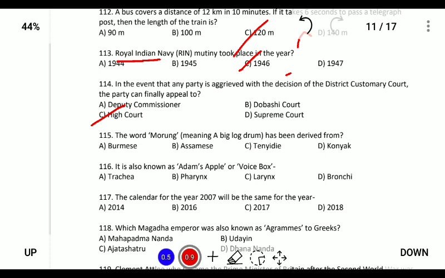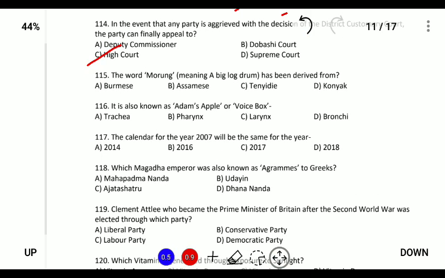The word morong has been derived from the Assamese word. The Assamese word for morong means a big log drum. It is also called Adam's apple or voice box. So the voice box is larynx.